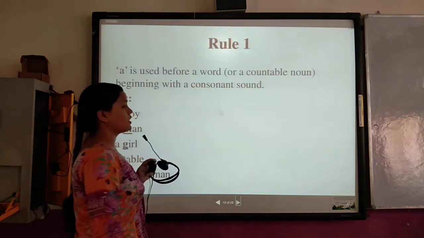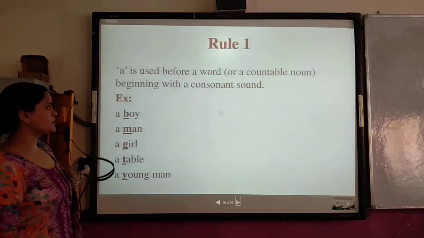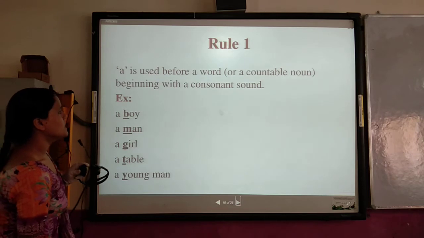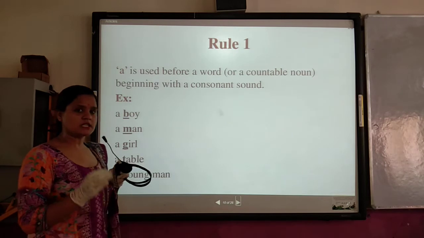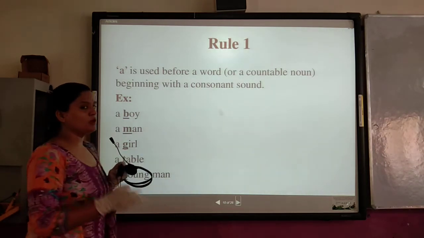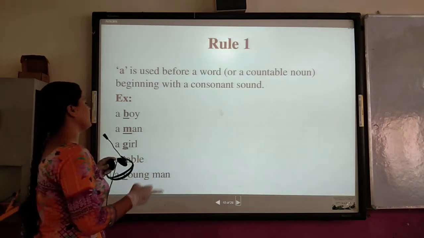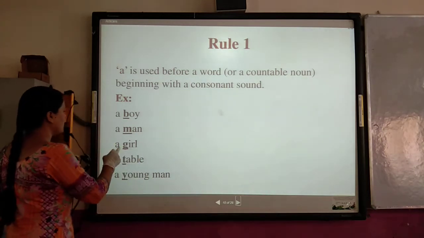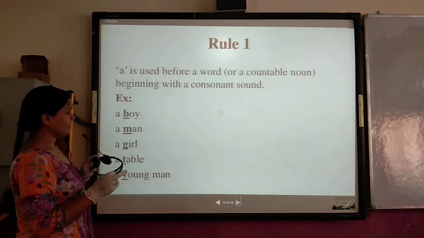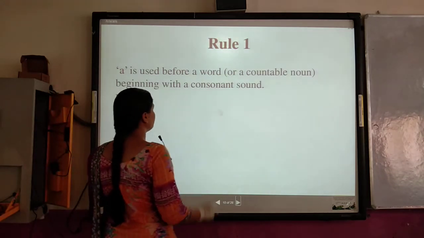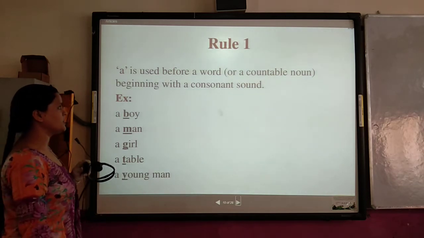Now let's go to rule 1. A is used before a word or a countable noun beginning with a consonant sound. As I told you, those that have a vowel sound at the beginning will use an, and those that have a consonant sound at the beginning will use a. Like a boy, a man, a girl, a table, a young man. Can you see the example, class? Yes, ma'am. Okay, kindly take the screenshot.